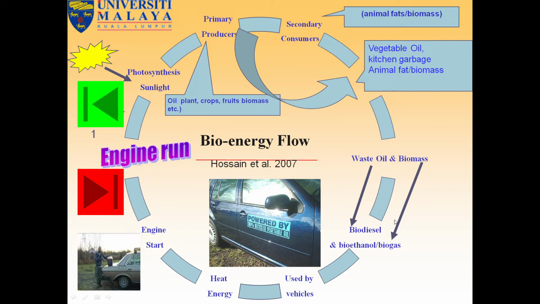Waste oil and biomasses. After that, diesel and bioethanol production, and biogases used by vehicles. Then by vehicles, heat energy, again heat energy starts the engine, then the engine runs. So this starts from bioenergy; this is one kind of energy flow chart cycle. Photosynthesis from the plants, and again it comes back to the plants. So this is the energy flow, the bioenergy flow chart.